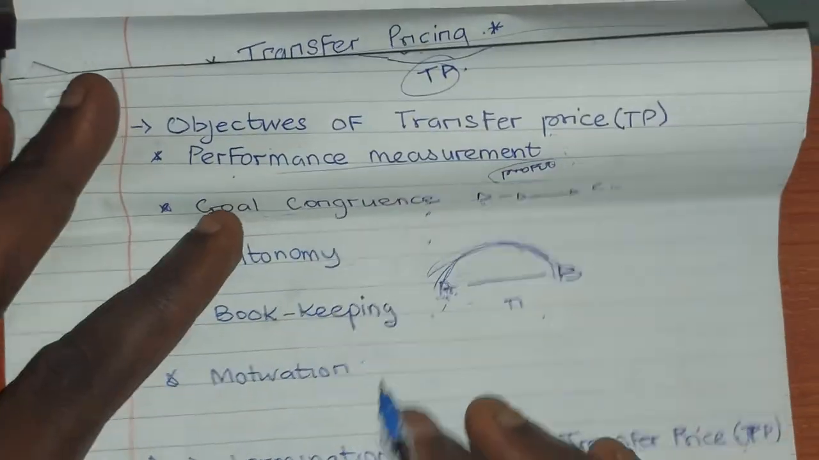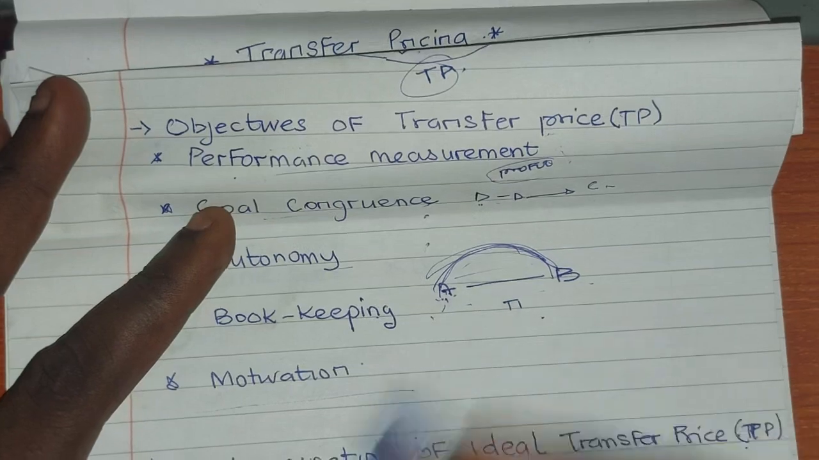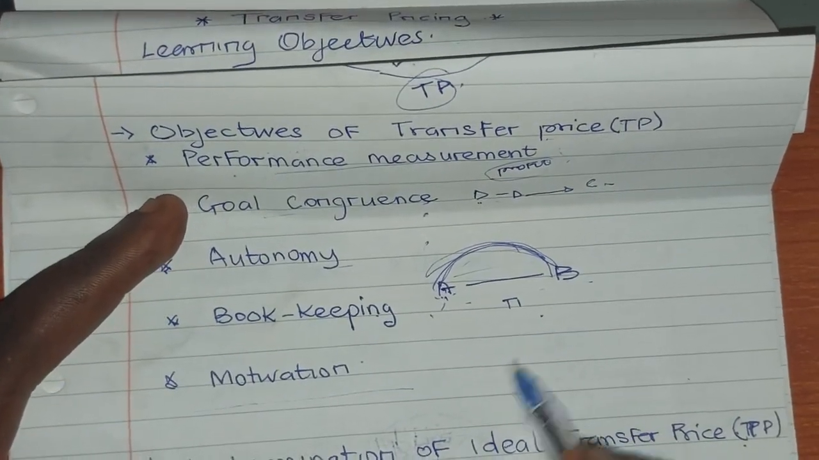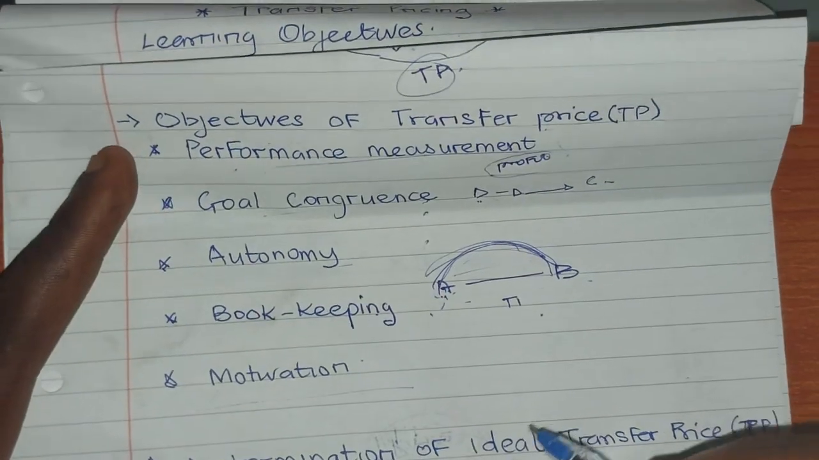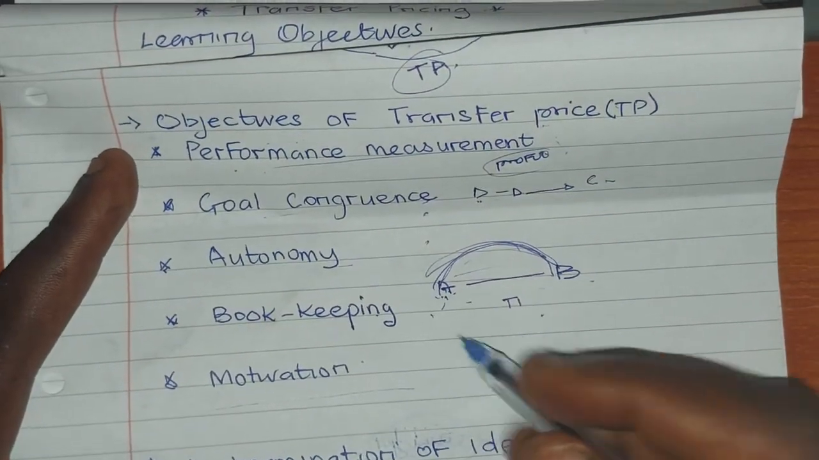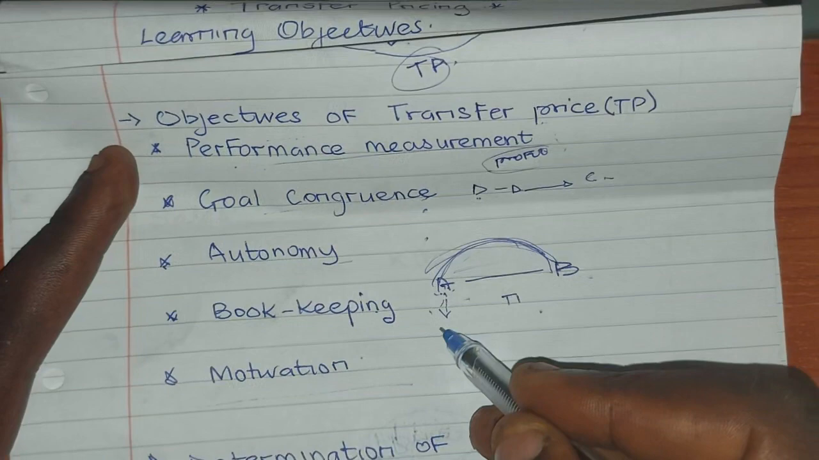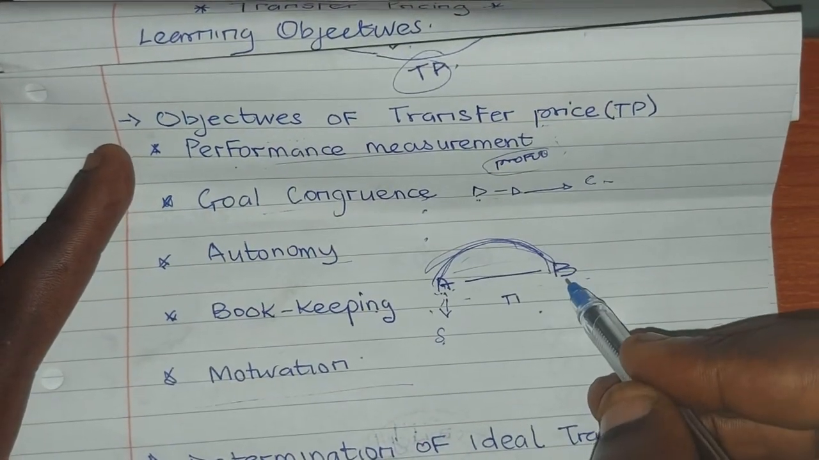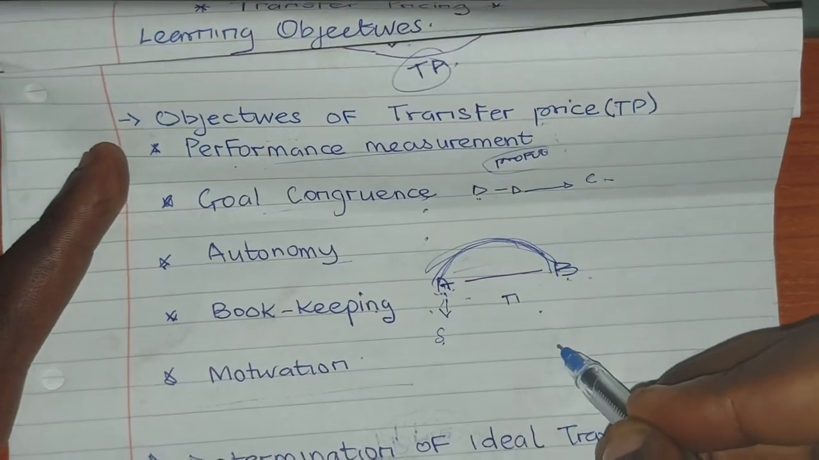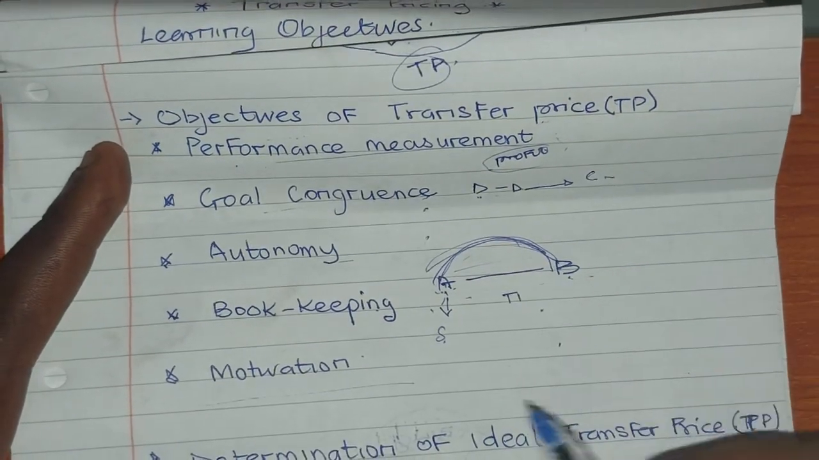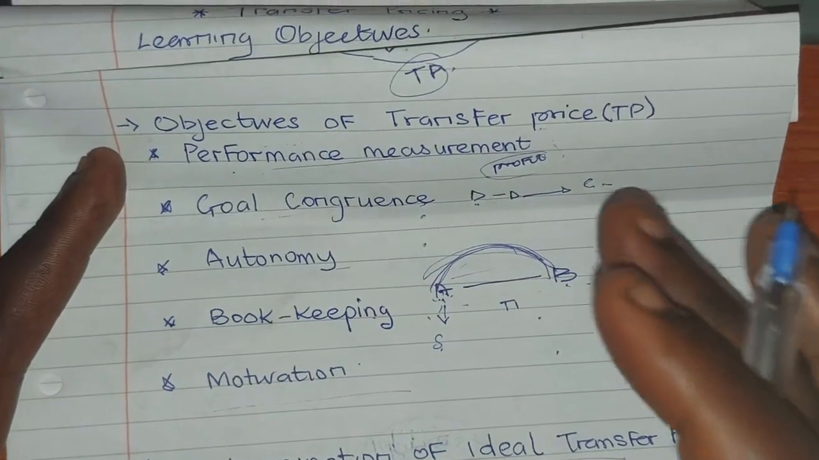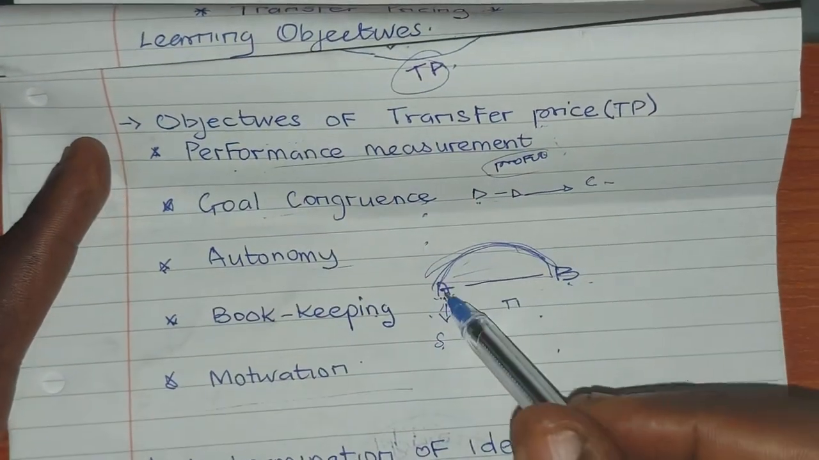Then motivation. Transfer price motivates the managers in the sense that each manager wants to, like the selling division, maximize profit, and the buying division wants to reduce costs of operation. So they must look for the ideal transfer price that will maximize their profits.